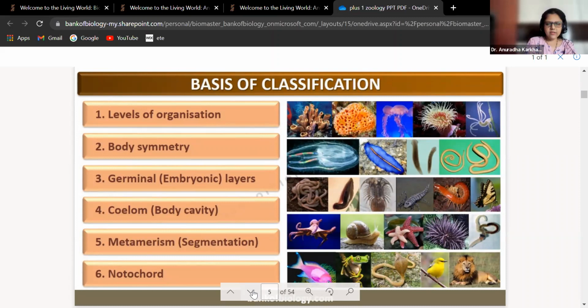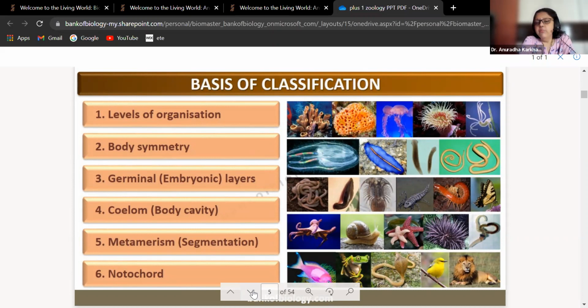Coelom. Coelom bolte hain isko. It is not called as coelom or something like that way. We use the word coelom. Coelom का मतलब होता है cavity, body cavity. So some of these would be having a body cavity, some will have false body cavity, and some will have no body cavity. So what exactly it is we'll be talking about.